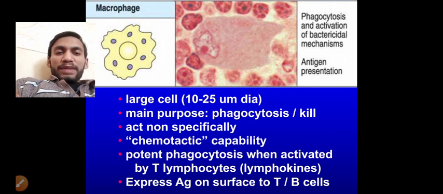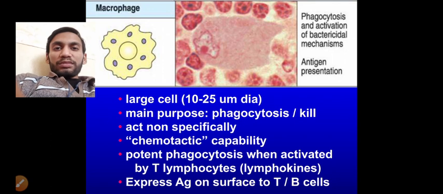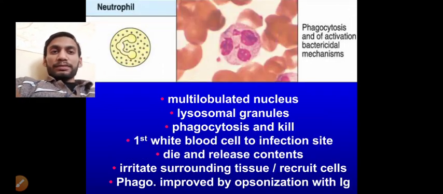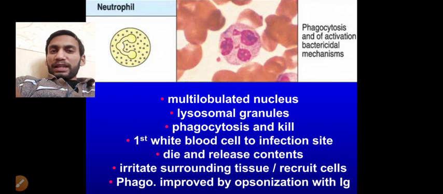And after this phagocytosis, it also provides the antigen to form the antibodies for the future, and also it leads to formation of the memory T cells. Memory T cells, suppressive T cells, regulatory T cells. These are the responses. And coming on the neutrophils, these are the neutrophils, phagocytosis and bactericidal mechanism.